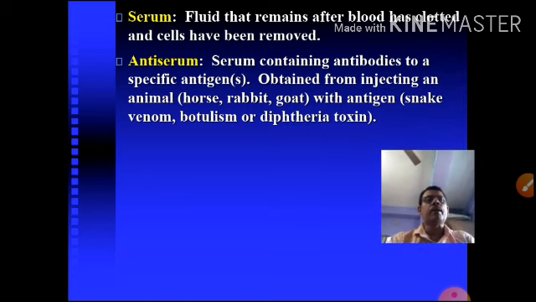Antiserum, this is another term used in pharmaceuticals. The antiserum is the serum containing antibody to a specific antigen, obtained from the injection of animals like horses, rabbits, and goats with the antigen, such as snake venom, botulism, and diphtheria toxin.